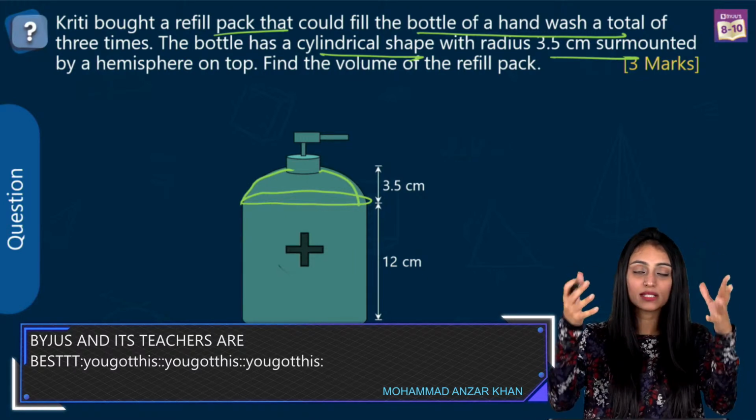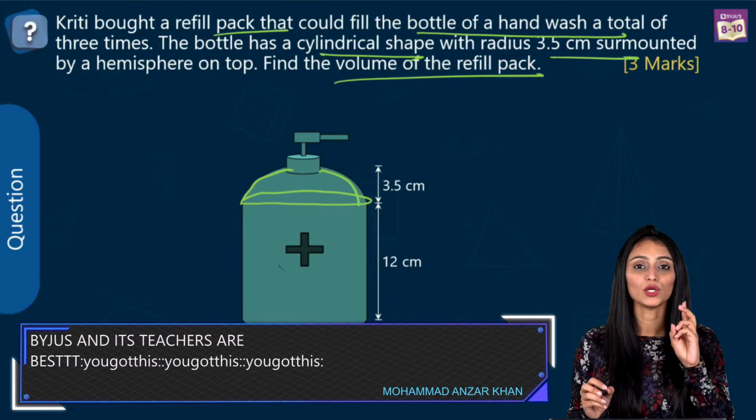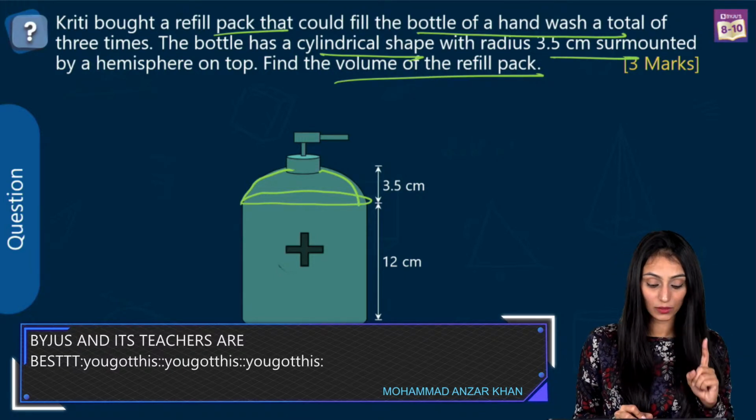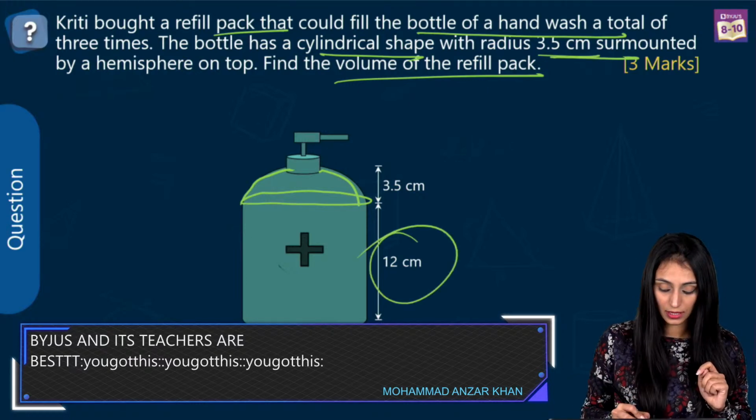Surmounted by a hemisphere means it has a hemisphere on top of it. Okay. So we need to find the volume of this refill pack. Okay, the entire volume. Now you can see that radius is given, right? And the height is also given. So let's find it out.